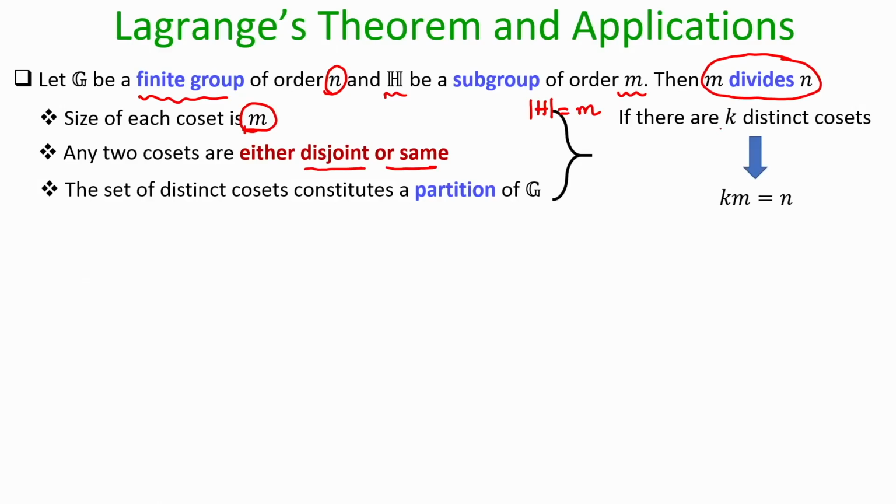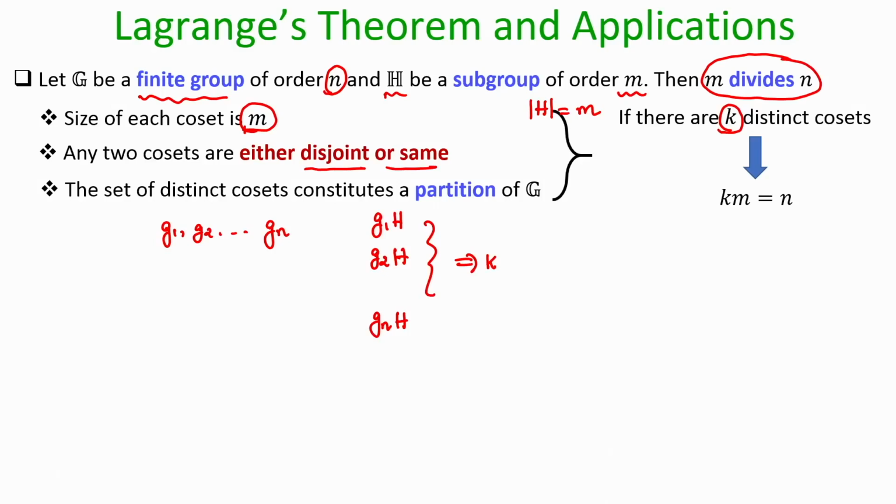So, now if there are k distinct cosets which you can form all together, right. So, your G will have n number of elements. So, call the elements as G1, G2, Gn, and you may form the coset G1 times H, G2 times H, Gn times H. It may not be the case that you obtain n distinct cosets, some of them may be repeated, right, because they might be the same, or otherwise the two cosets will be completely different. So, imagine that all together they constitute k distinct cosets.